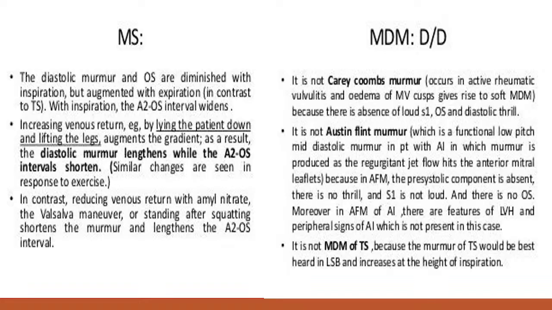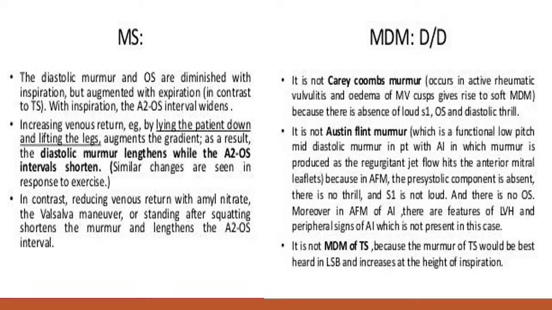Next one is the Austin Flint murmur. It is also a mid-diastolic murmur and it is present in severe aortic regurgitation. What happens in aortic regurgitation? During contraction of the LV, blood passes from the left ventricle to the aorta and some amount of blood leaks from the aorta back to the left ventricle, and that jet touches the anterior mitral leaflet. So, the anterior mitral leaflet vibrates, and that produces the Austin Flint murmur. So, Austin Flint murmur is an MDM murmur due to severe aortic regurgitation.